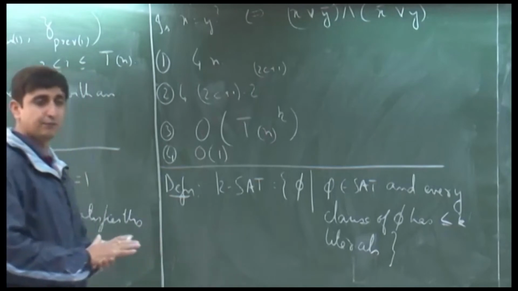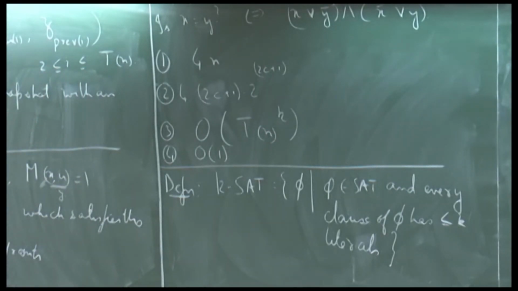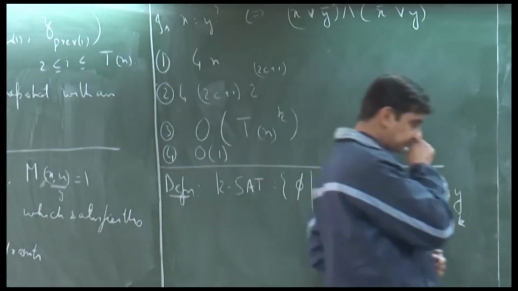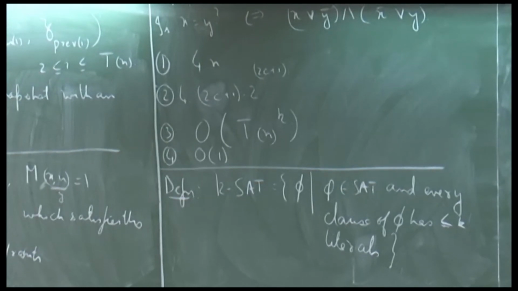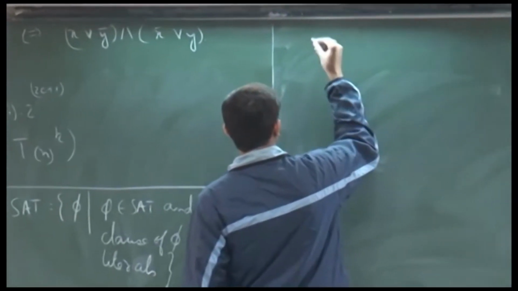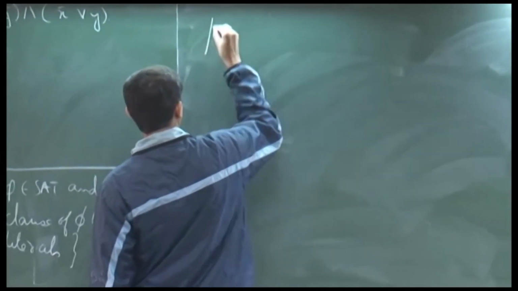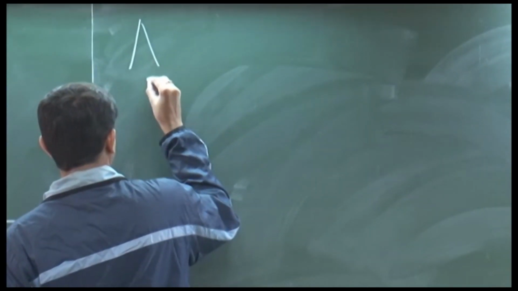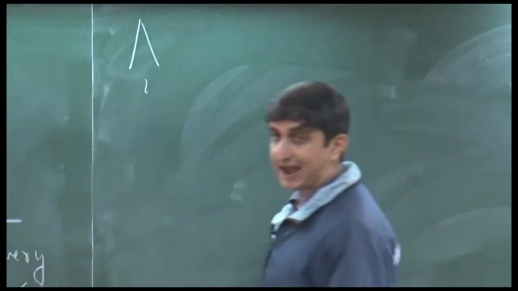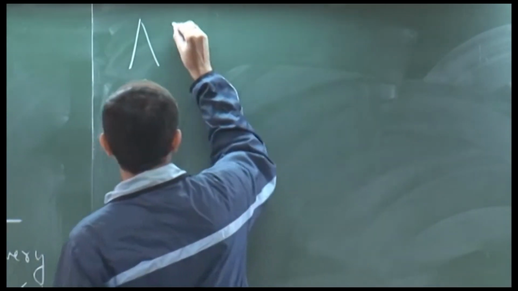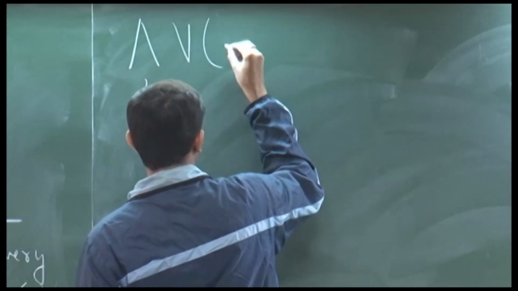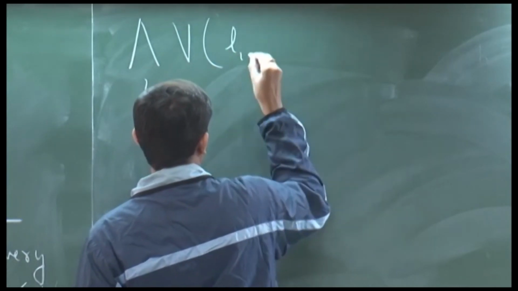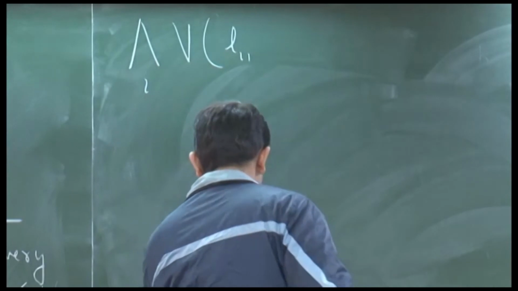So, did I mention last time what we mean by clause and literals? Okay, maybe I did not. So, if you look at a CNF formula, what is the structure that a CNF formula has in general? So, every CNF formula is basically an AND. Okay, so, I can write it as a global AND of some clauses. So, each clause is basically an OR of certain literals. Okay. So, let me write it this way.